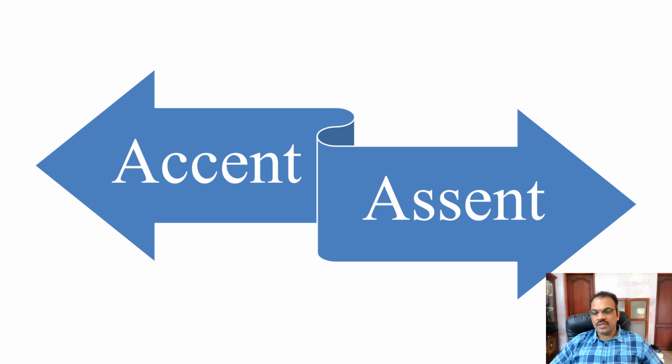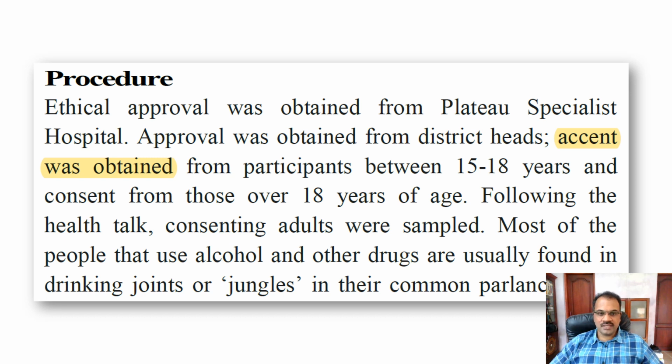So like when we are doing a research study, we get consent from the adults and we take assent from those who are minor, 18 years or less. But many others use the first option, the first version, accent, to write assent. For example, say this one. Accent was obtained from participants between 15 to 18 years. So that is a wrong way of spelling it. It has to be the previous one, ASSENT. Even some people make the same mistake about assessed. When they are saying assessed, they actually write accessed, which again has an entirely different meaning.